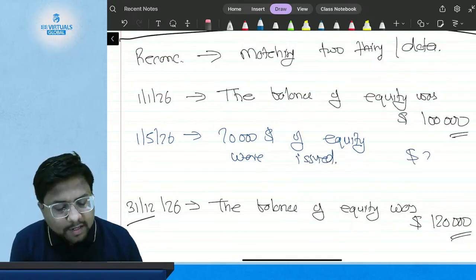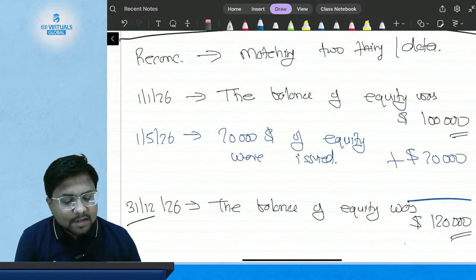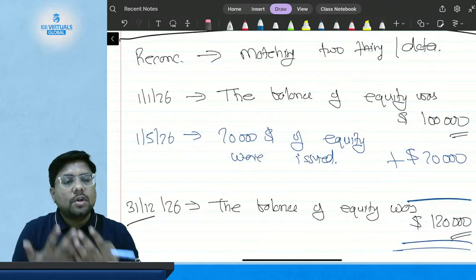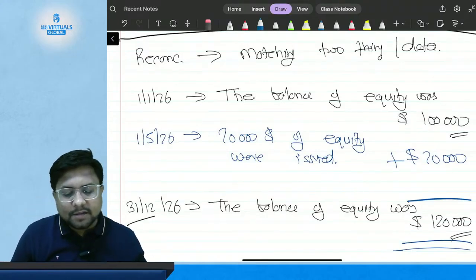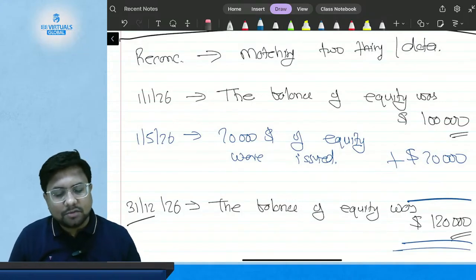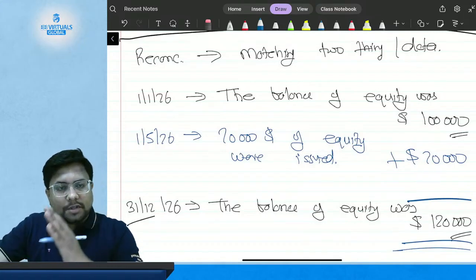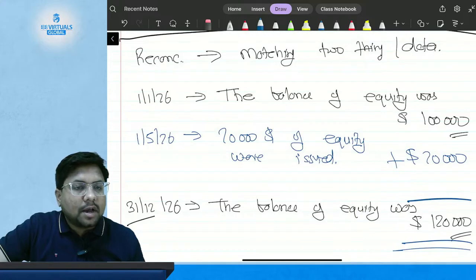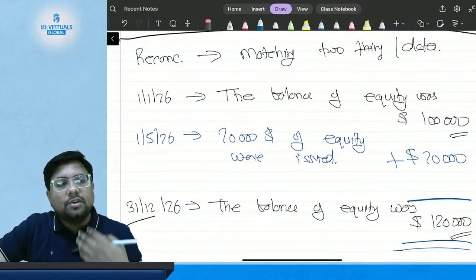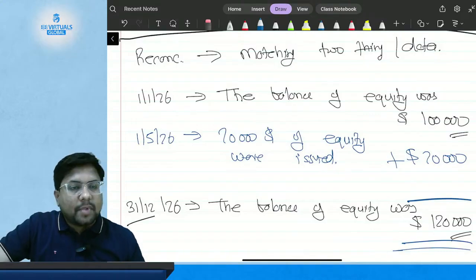So it added $20,000 to your opening balance, and hence the closing balance went from $1 lakh at the beginning to $1,20,000 at the end. This is what reconciliation means. So the statement of changes in equity will tell you the opening and closing balances of equity and how they change, whether new shares are issued or some shares are bought back.